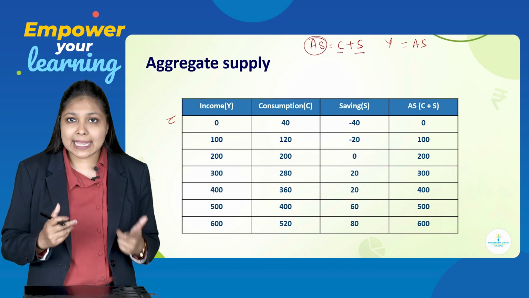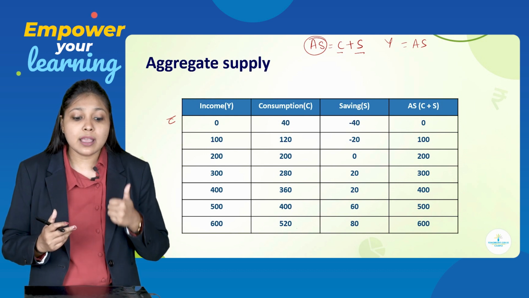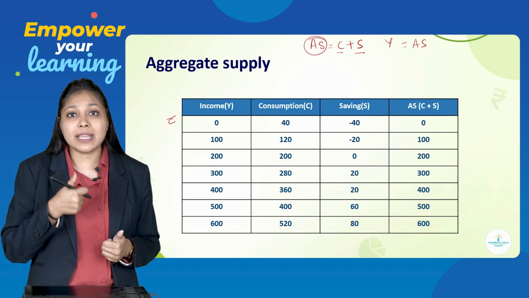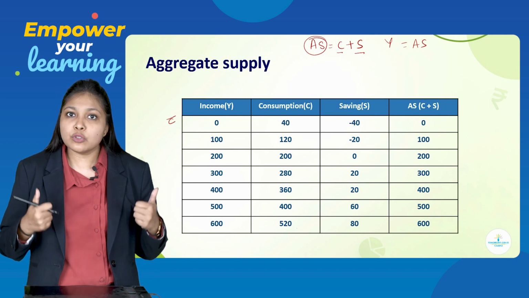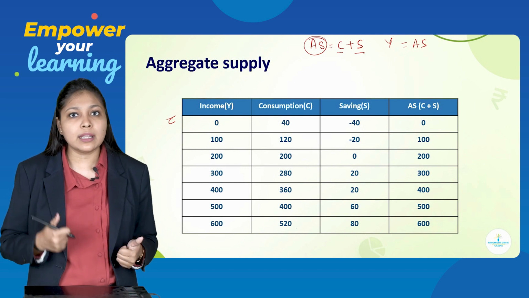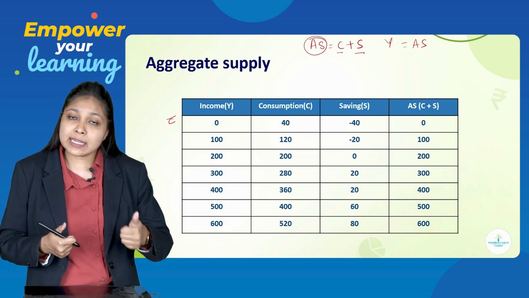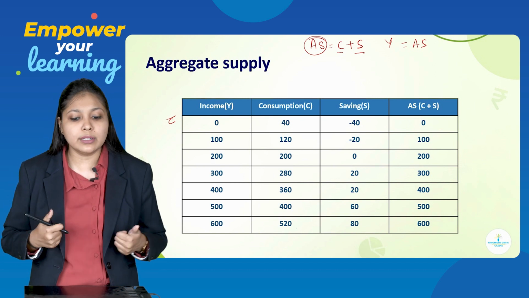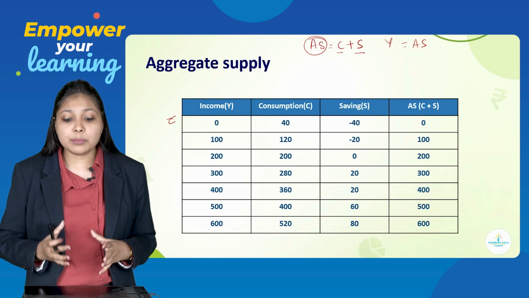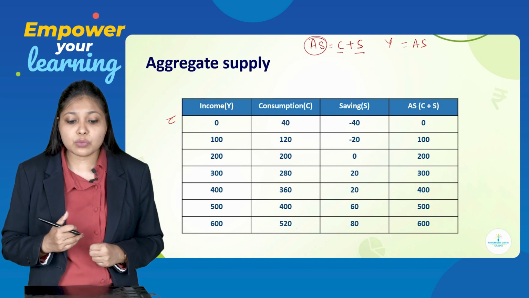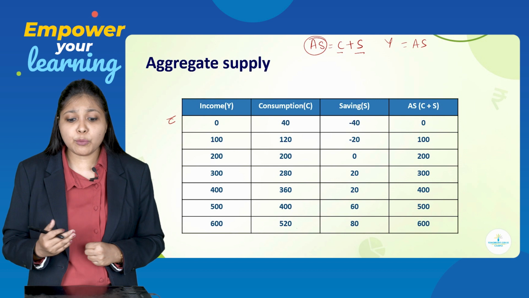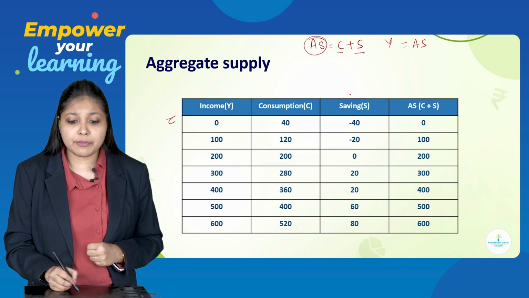Then the second thing you have to notice over here is whenever income is increasing, my consumption is also increasing. So, this is a direct relationship between income and consumption. When income increases, consumption also increases. When income decreases, consumption also decreases. Third, let us come to the savings column. If you want to find out savings, how will you find it out?